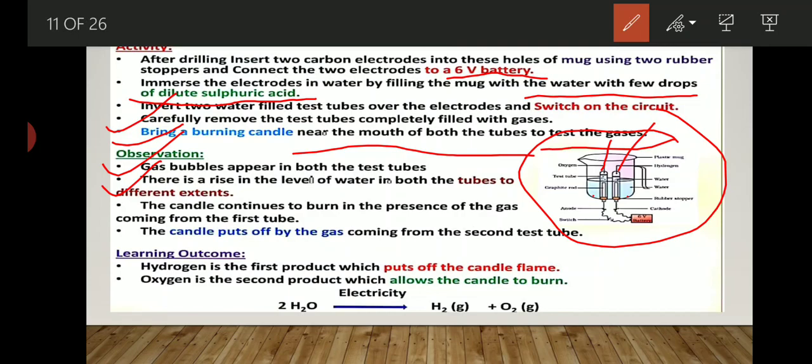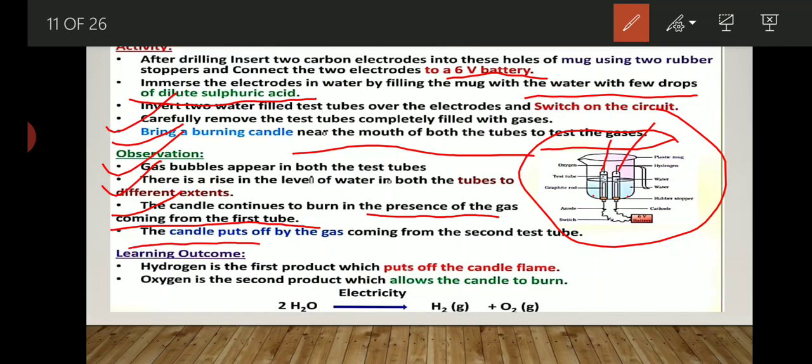Now, the candle continues to burn in the presence of the gas coming from the first test tube. Means the test tube which is kept over the anode, when we bring a burning candle near it, the candle remains burning, which proves that the gas present in it is a fire-supporting gas, which is oxygen gas.